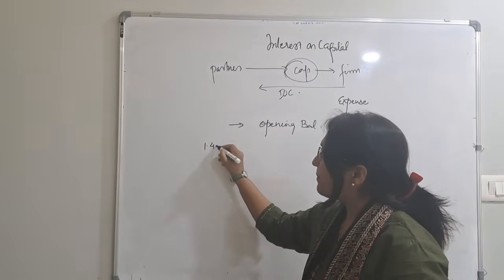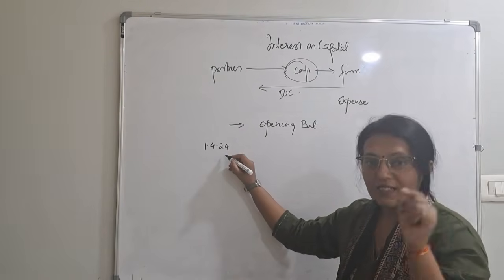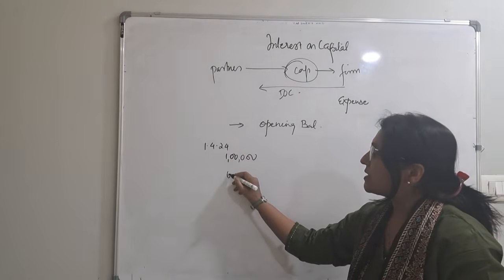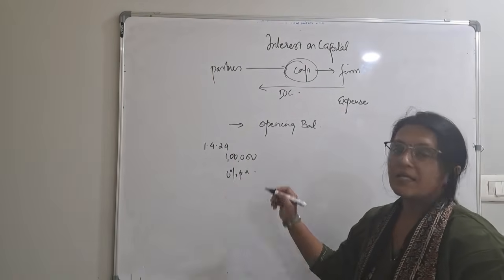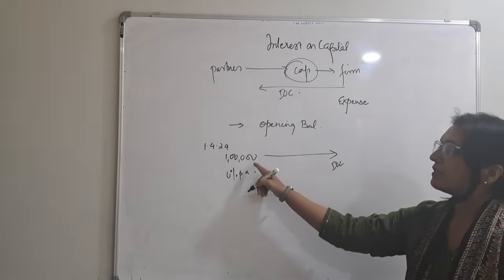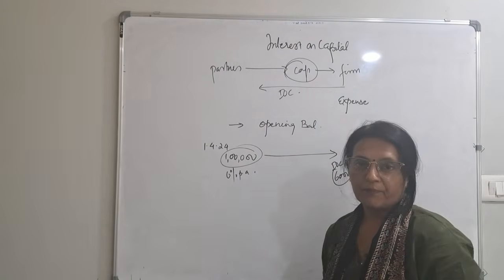Suppose on 1st of April 2024, a partner has invested or has given capital of rupees 1 lakh and 6% per annum is the interest on capital. So he will get interest on capital at the rate of 6%, that is 6,000 on opening capital.